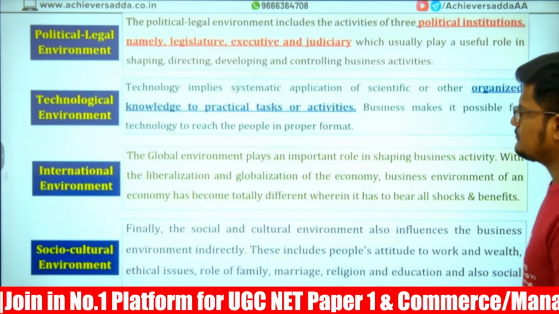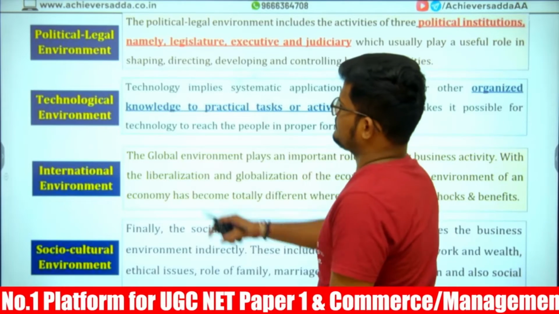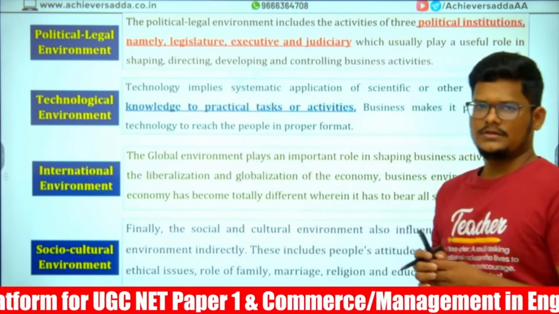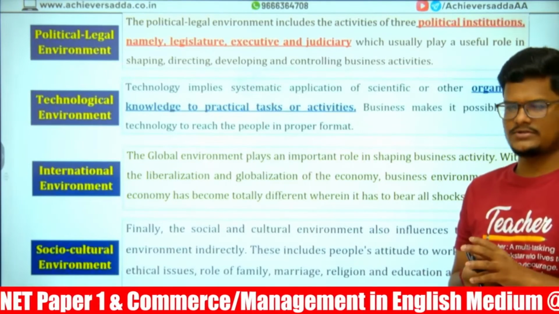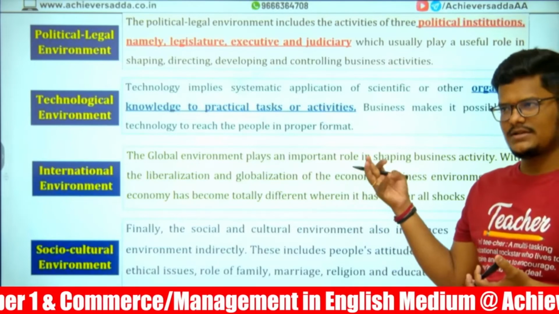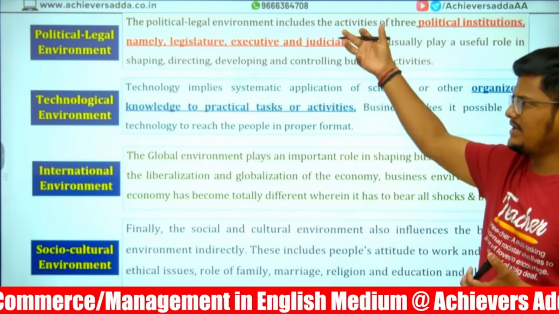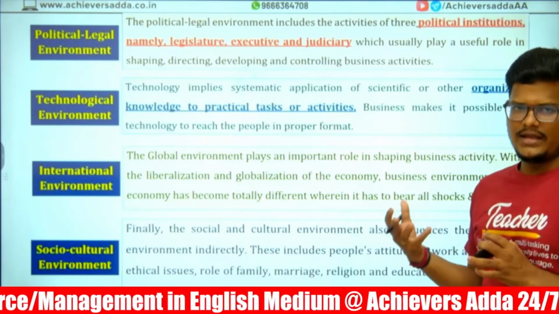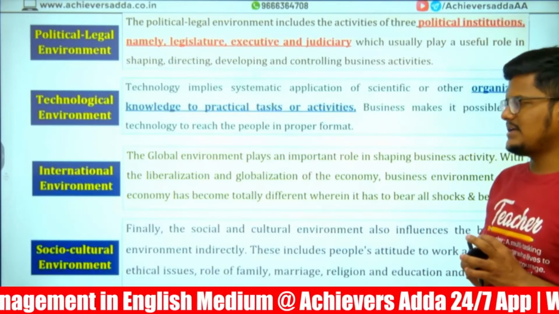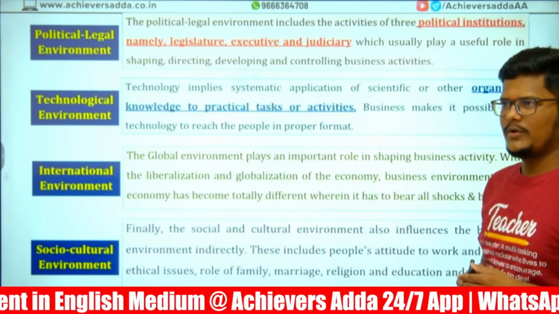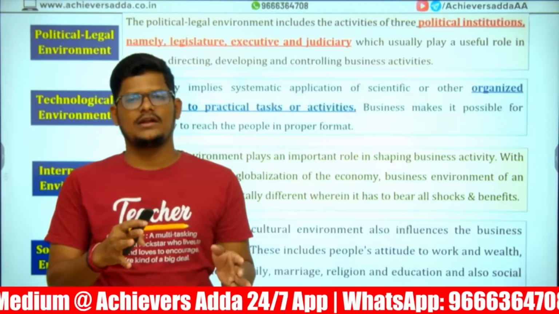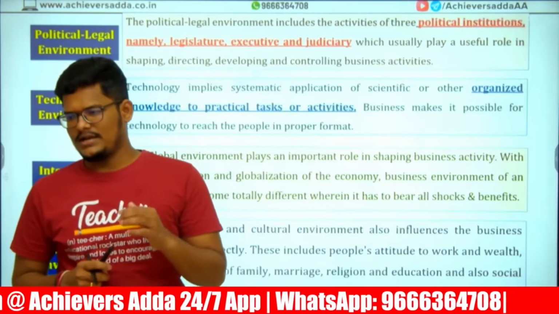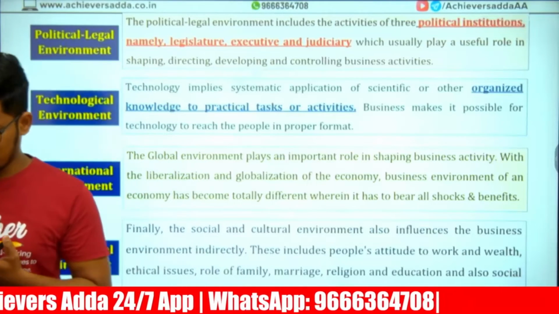Next, macro factors: political and legal. Changing the government, changing the tax reforms, changing the legal rules, labor laws change, taxation policies change. Those are all legal. Technological, AI introduction, and the international environment globally. Because the business you do domestically may not be the same at the international level. At an international level, different challenges will be faced.